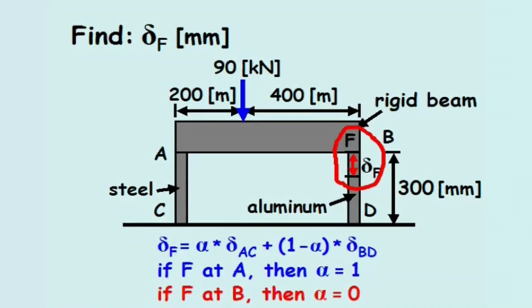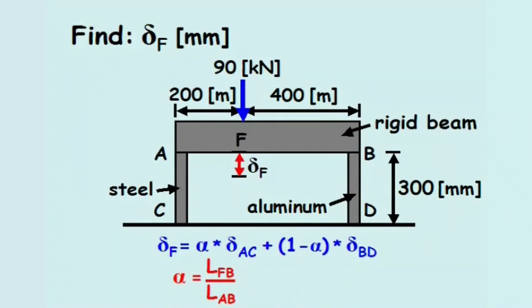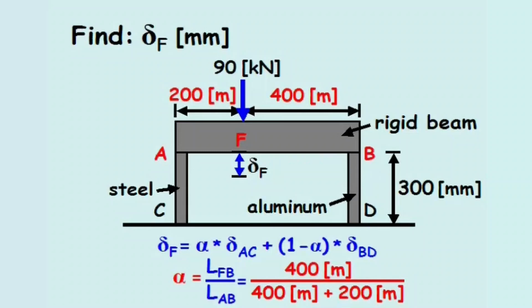Therefore, alpha equals the distance from point F to point B divided by the distance from point A to point B. After plugging in these lengths, alpha calculates to 0.667.